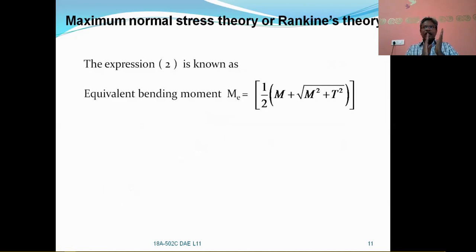Previously that was the equivalent twisting moment, whereas this is the equivalent bending moment, equal to 1 by 2 into M plus under root of M square plus T square.